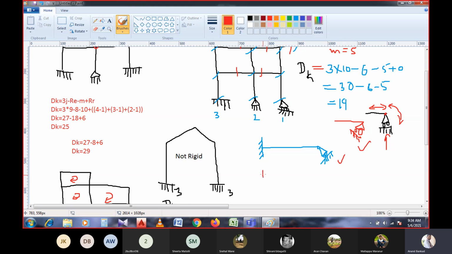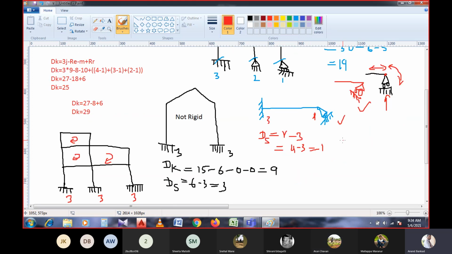So they have asked to calculate the statical indeterminacy, correct? That is Ds. Since there are no closed loops and no release reactions, DSI, that is internal statical indeterminacy, is not considered. The external will be R minus 3. So how many reactions are here? 4. So 4 minus 3, it is 1. Yes, sir. The degree of statical indeterminacy is 1.